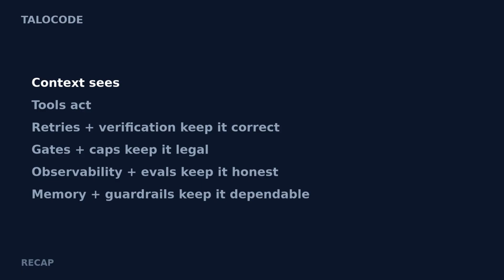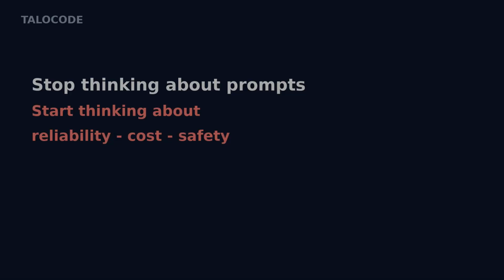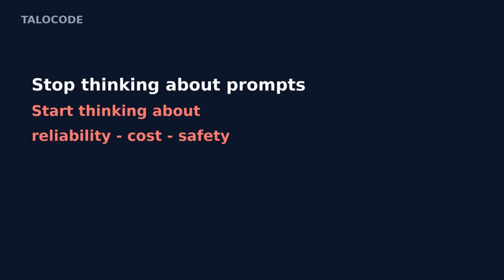Those are 10 AI agent concepts every builder should know. Context controls what the agent sees. Tool use controls what it does. Retries and verification control whether the work is correct. Policy gates and spend caps control what it is allowed to do. Observability and evaluation tell you whether it is actually working. And memory and guardrails make it dependable over time.